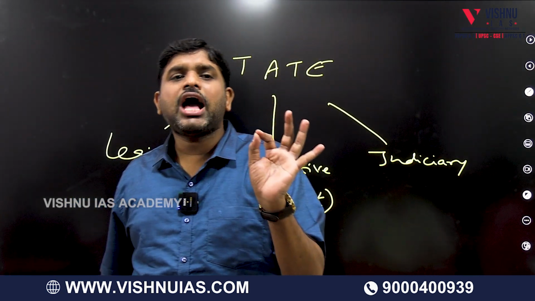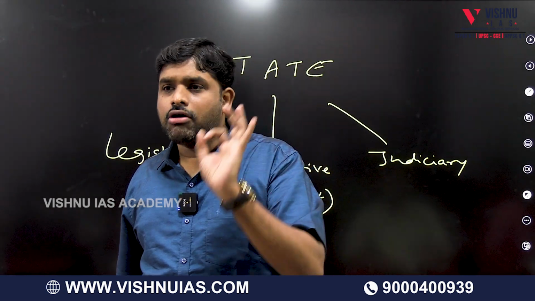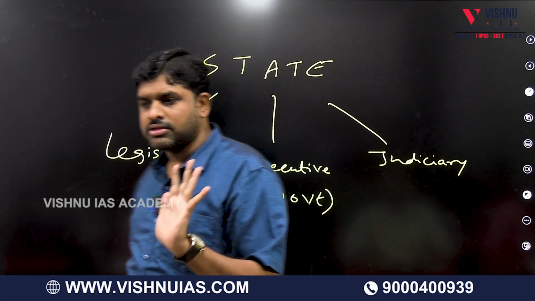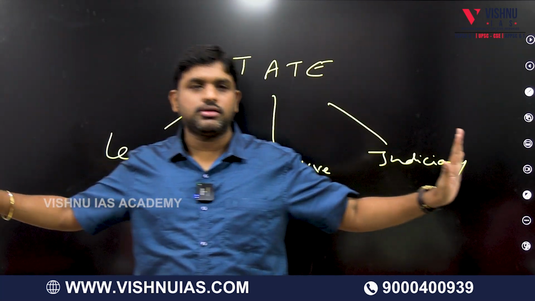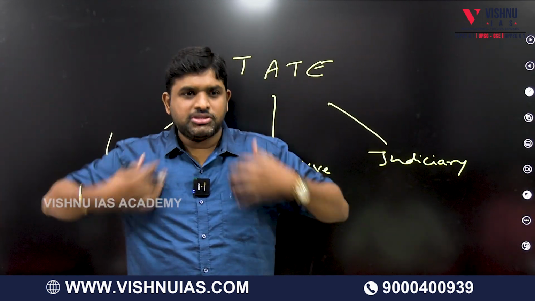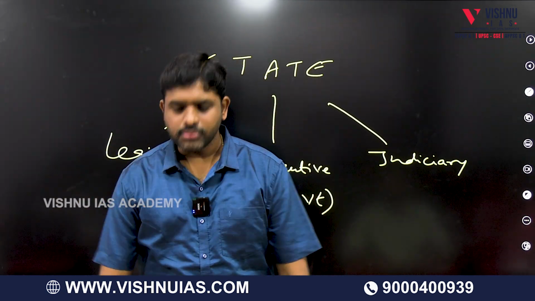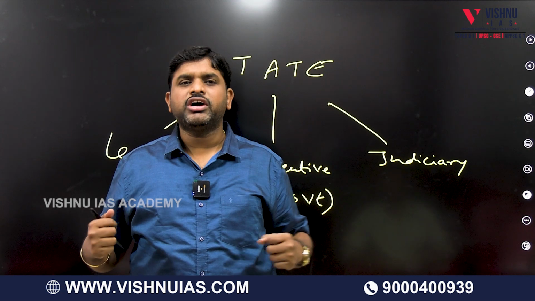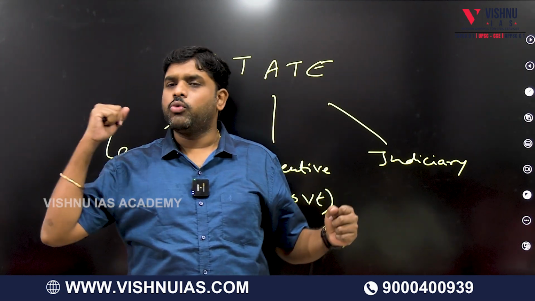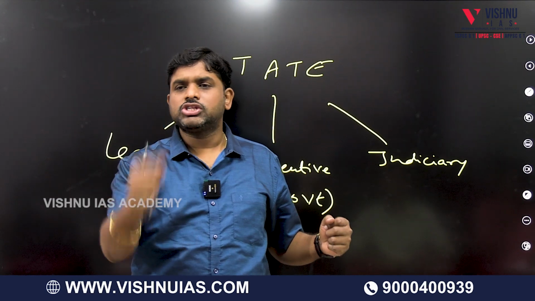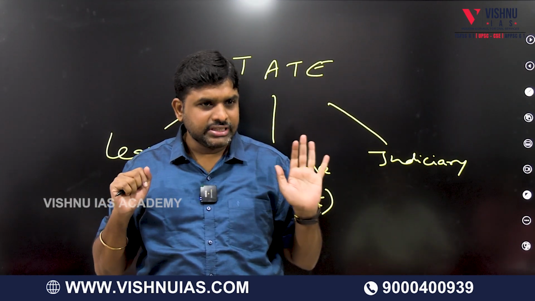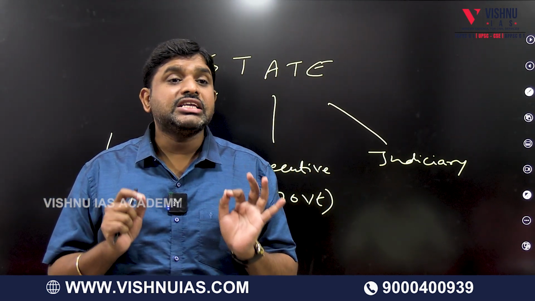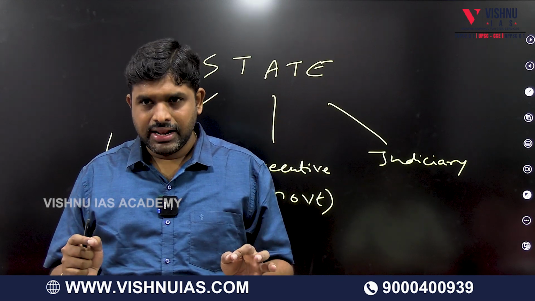So, every state has how many organs? Three organs: executive, legislature and judiciary. Remember this lifelong. These are fixed organs. I am the state, my body is the state, this is a territory. If this state needs to function properly, I have three organs. One is executive, other is legislature, other is judiciary. Executive means government. Legislature means those elected by the people.